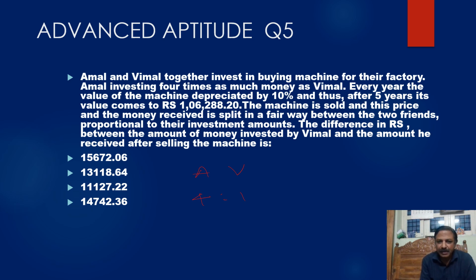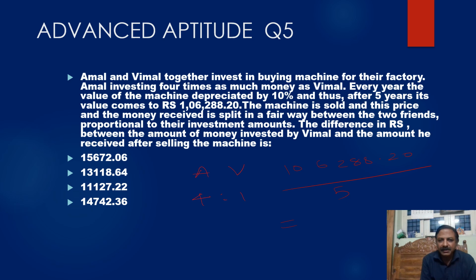So 5 parts is so much. If you want one part, it's nothing but 106,288.20 divided by 5, Amal plus Vimal.